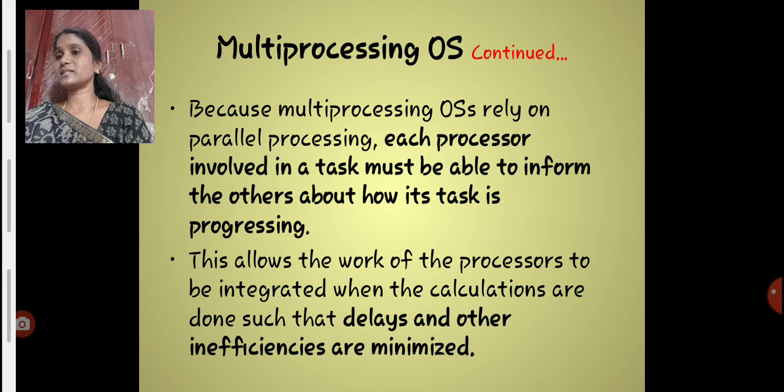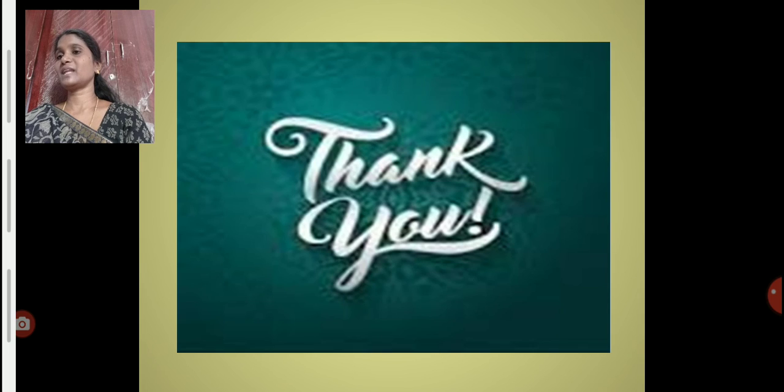The multiple processors in a single system are connected, they work together and they are integrated, and that is how delays and inefficiencies are minimized, because they collaborate. That's all about this.